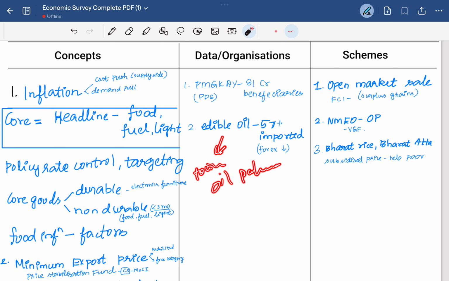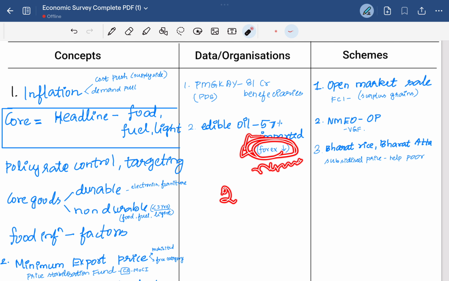The government is introducing several measures because around 57% of the edible oil or palm oil we use is imported, which significantly impacts our forex reserves. Around 25 point some billion dollars are spent on palm oil.